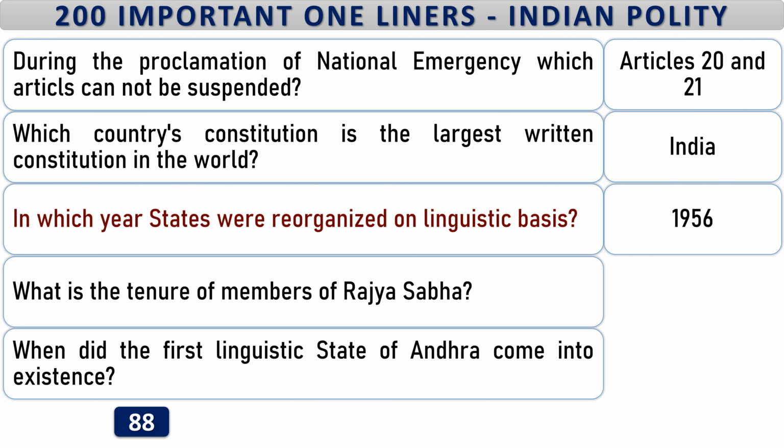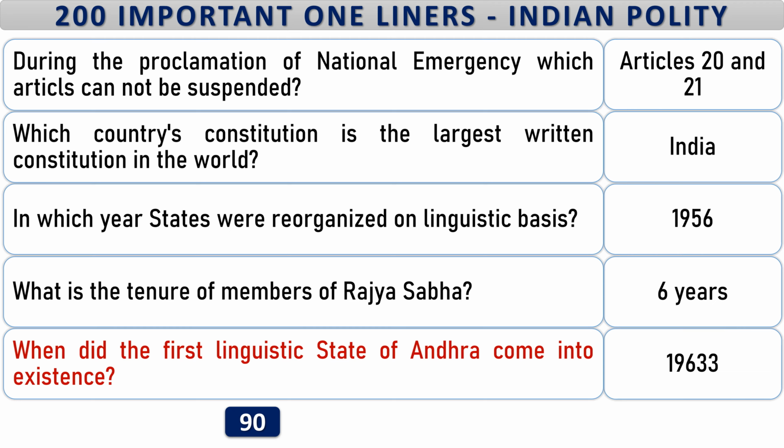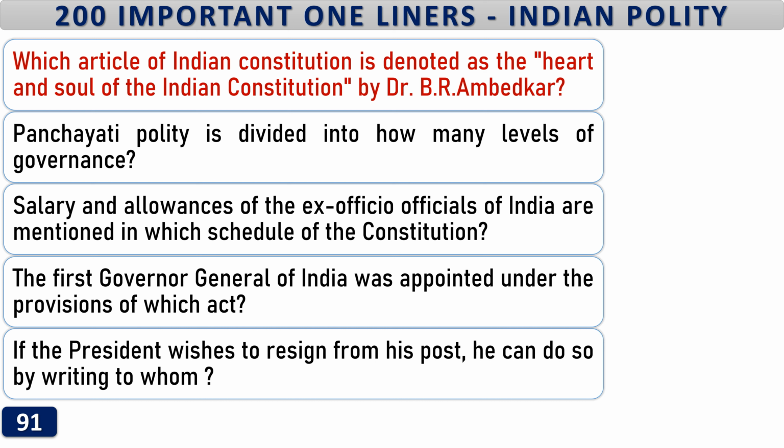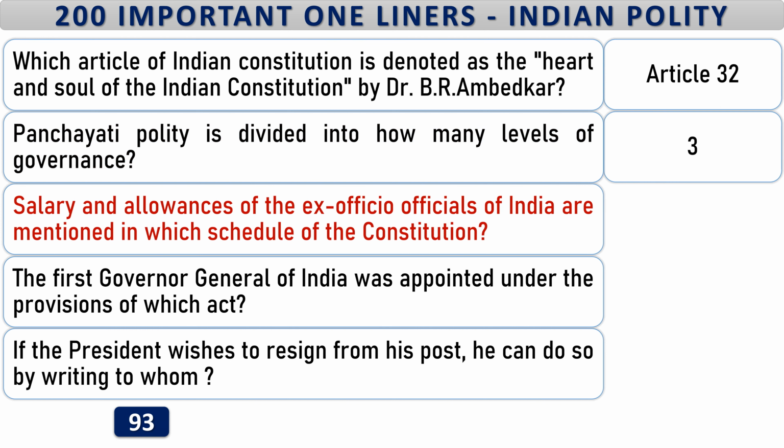In which year states were reorganized on linguistic basis? 1956. What is the tenure of members of Rajya Sabha? 6 years. When did the first linguistic state of Andhra come into existence? 1st October 1953. Which article of Indian Constitution is denoted as the heart and soul of the Indian Constitution by Dr. B.R. Ambedkar? Article 32. Panchayati polity is divided into how many levels of governance? 3.